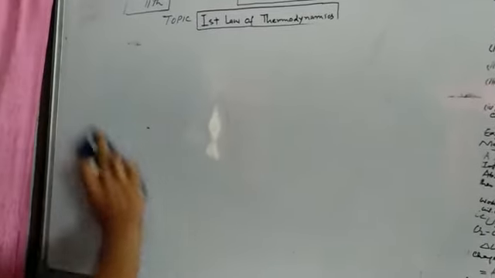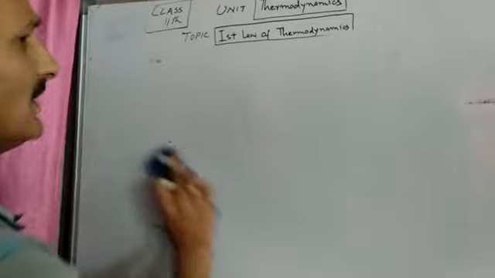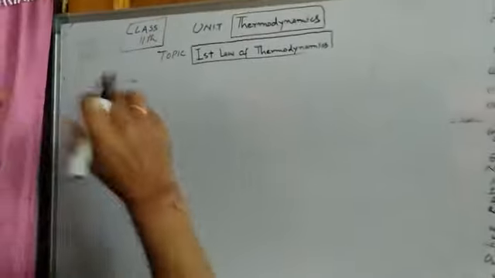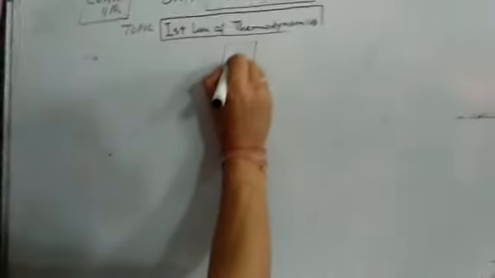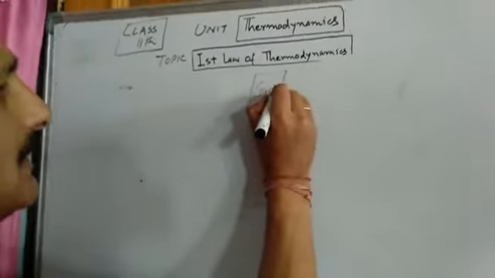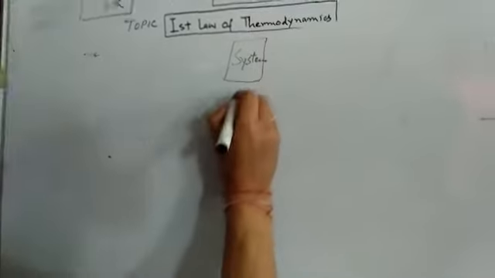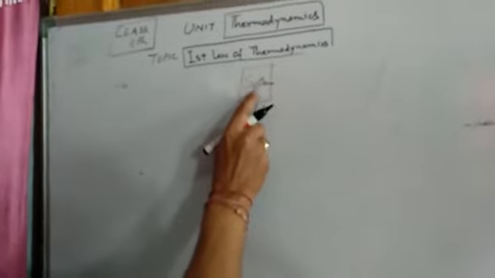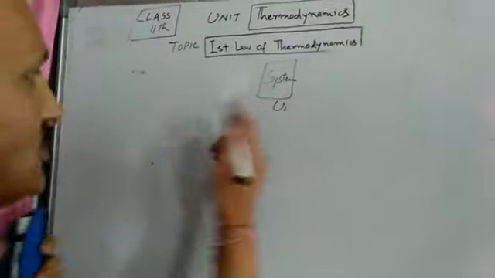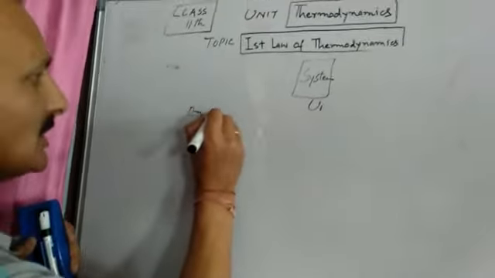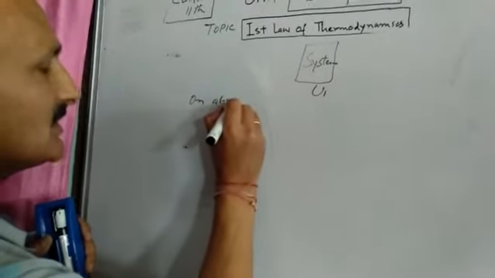Now let me give a mathematical expression for the first law of thermodynamics. Suppose this is a system, and it has a certain amount of energy, say U1. U1 is the initial energy of this system, the internal energy. Suppose it absorbs Q amount of heat.